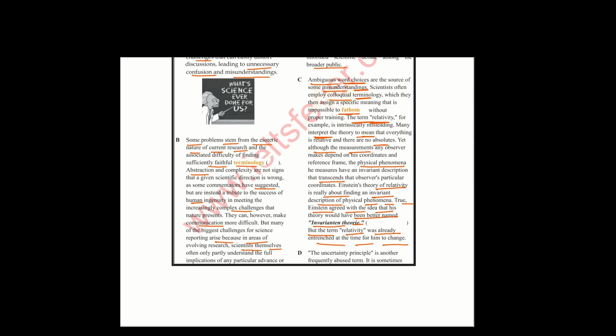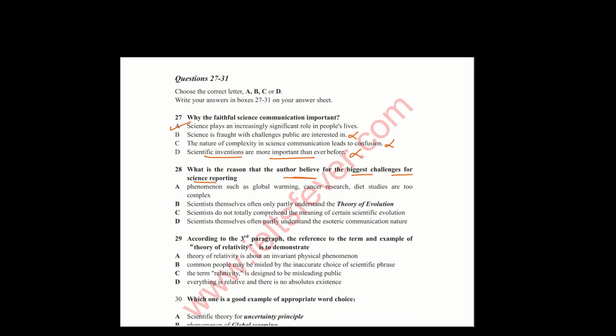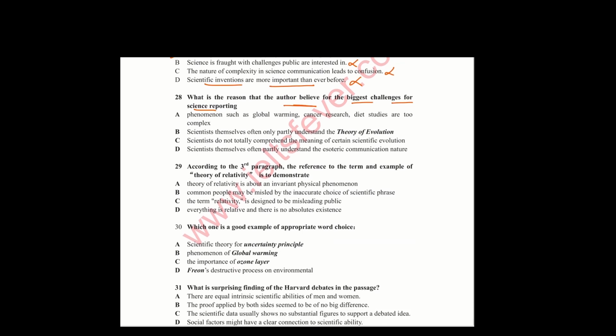It means the biggest challenge is that scientists themselves don't know the implication of scientific evolution. That is mentioned in paragraph B with the same keywords. So option C is correct. Options A, B and D are incorrect.